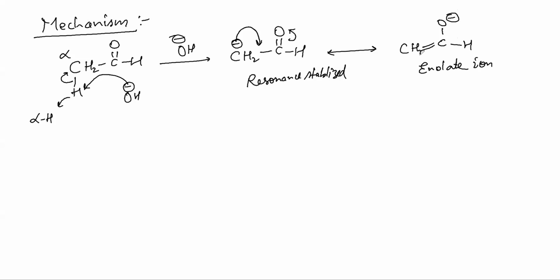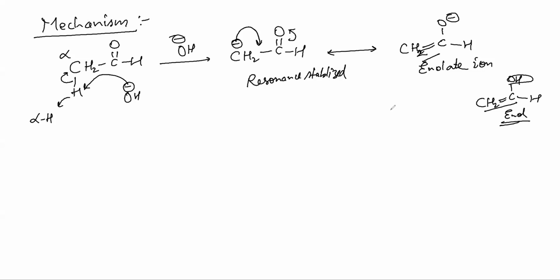Why enolate? See, this is ene and this is ol; I hope you remember this from tautomerism. We call it enol, isn't it? You have removed H from the enol, so that's why we call it the enolate ion. This is your first step. Please note this.